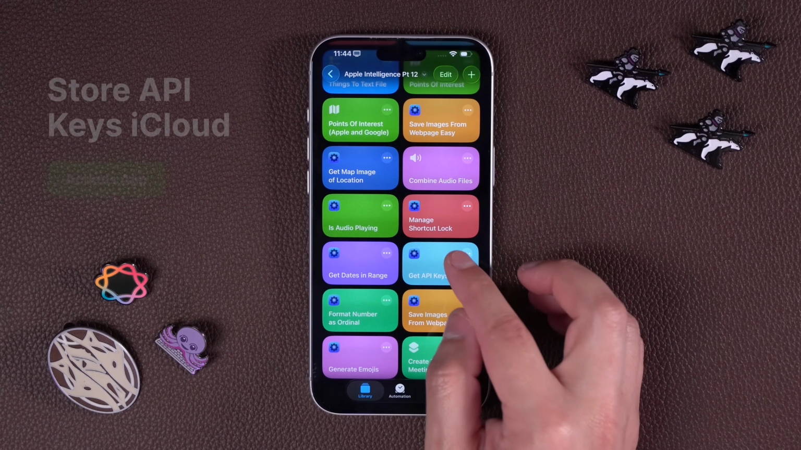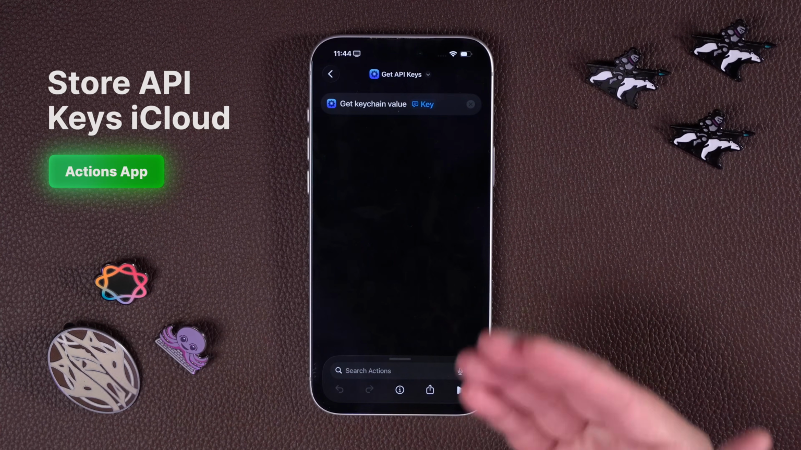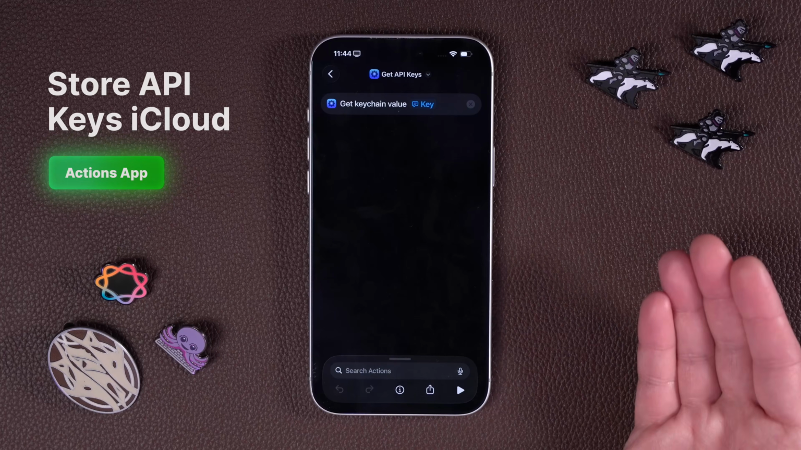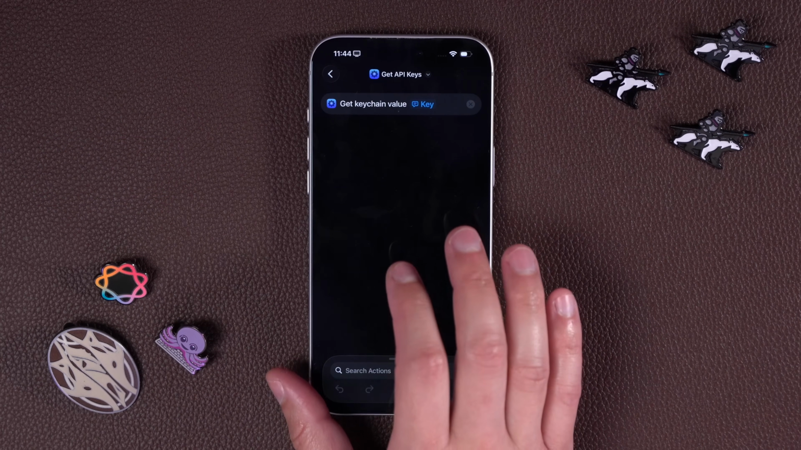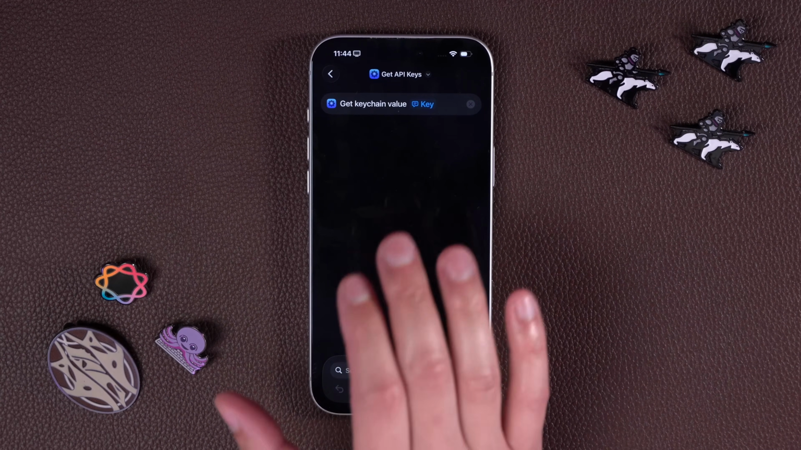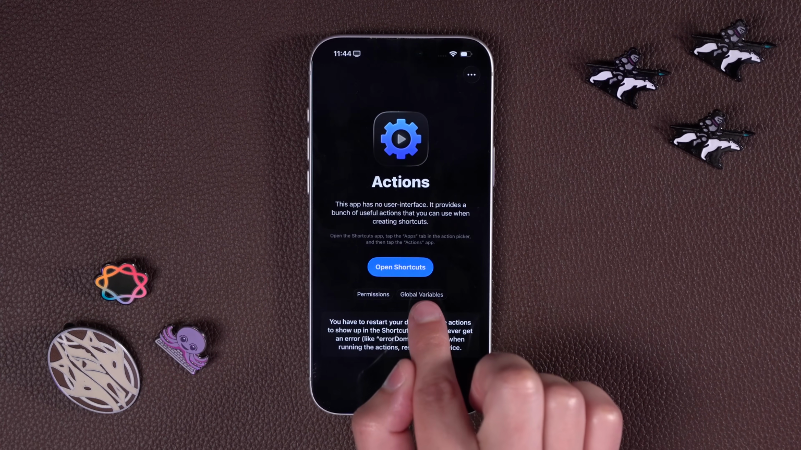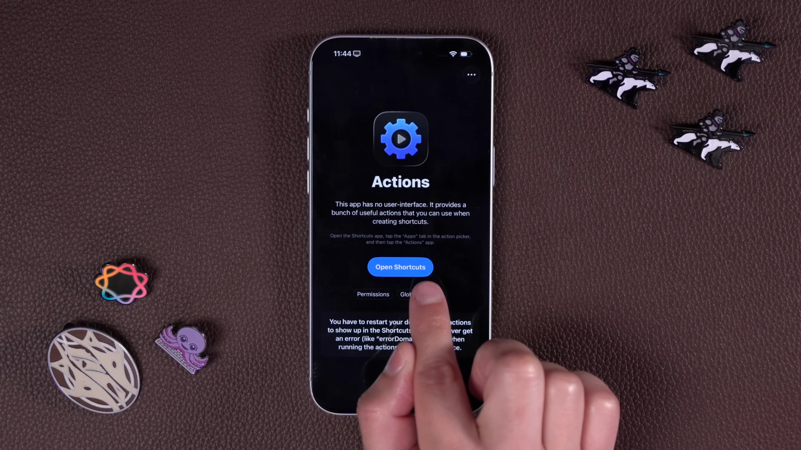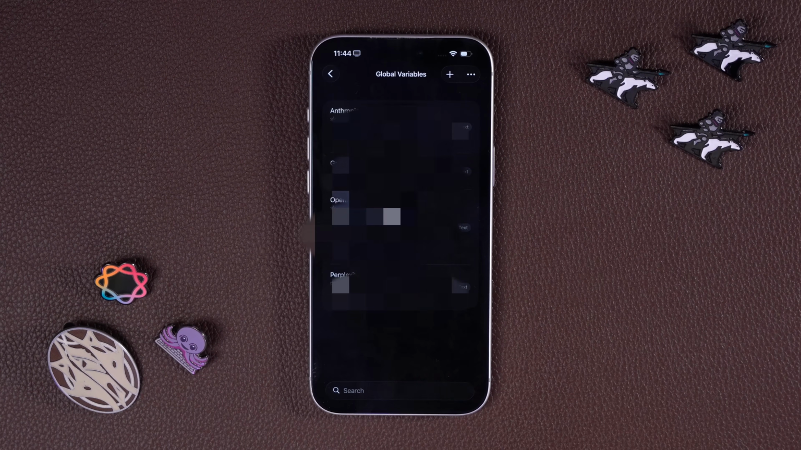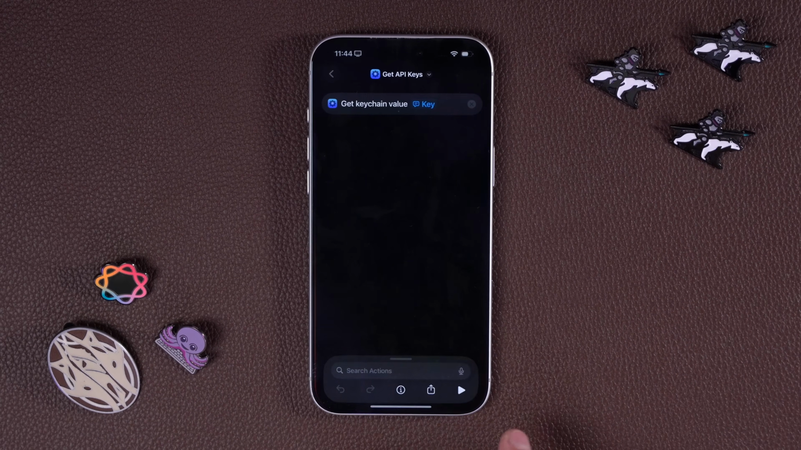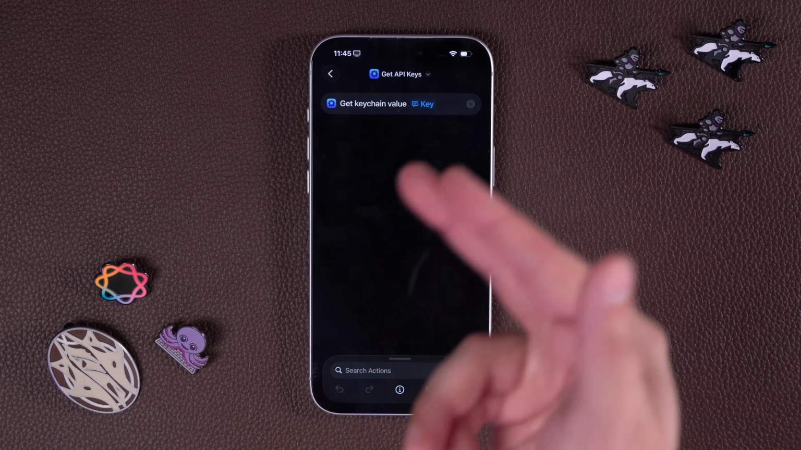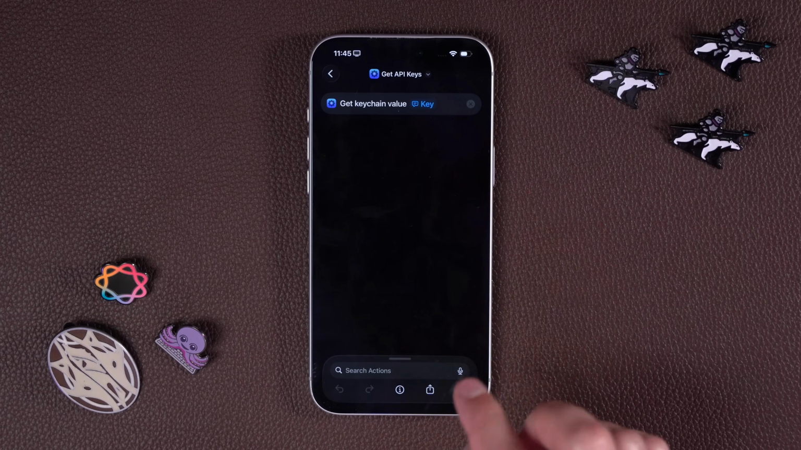Also, the Actions app allows you to save things like API keys you might want to use across multiple apps, and it syncs via iCloud to all your devices that have the Actions app installed. If you go to the Actions app, you'll see here the global variables section. And if you go there, I'll have to blur all this out, but I've saved all my AI API keys like Anthropic and Gemini. So now I don't have to put them in shortcuts directly. I can just use the Get Actions app.